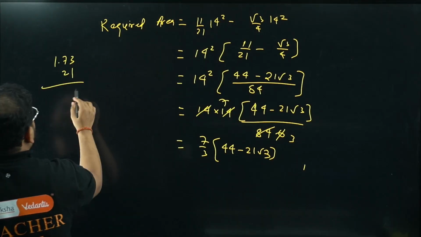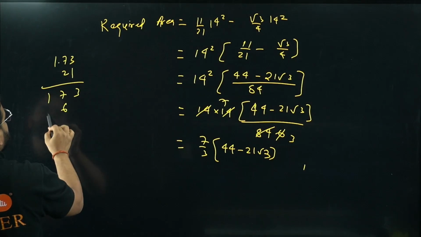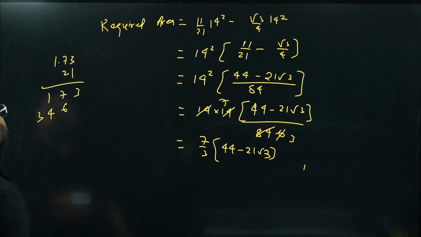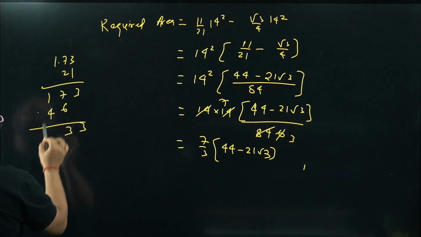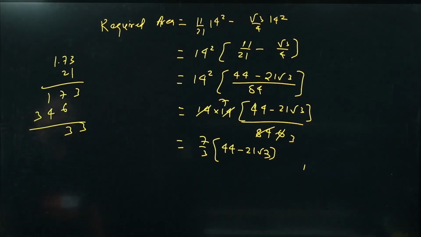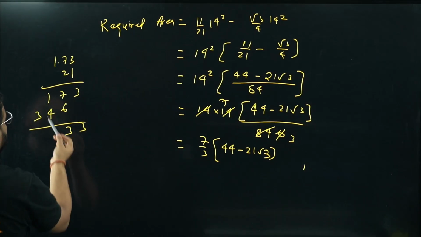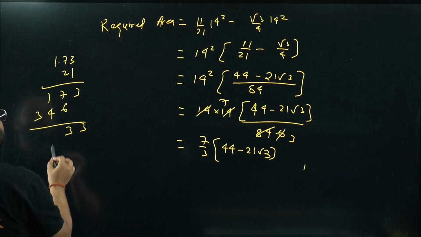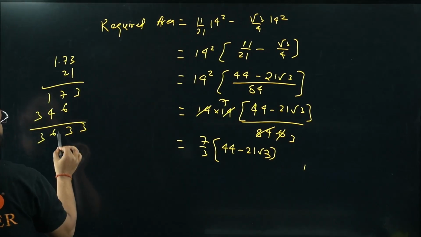So 3 ones are 3, 7 ones are 7, and 1 over here, 6, 4 and 3. Correct? Add it. So we have 3. Okay, 3, right? 3 1 3 6 14 and yeah, 3. So correct, and 7 plus 6 is 13, carries 1. 4 plus 1 is 5, 1 is 6, 36.33. So decimal, bacha, will be 2 decimal points.